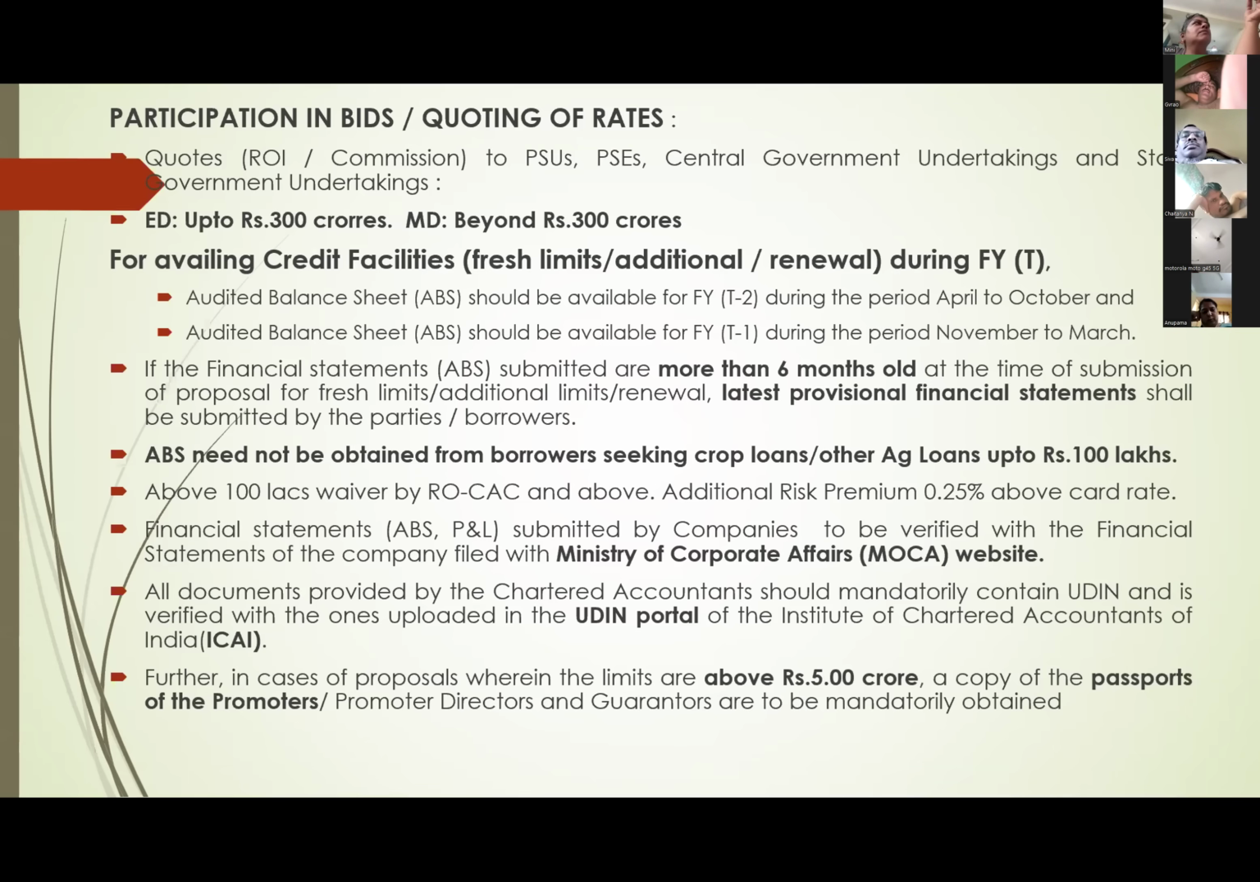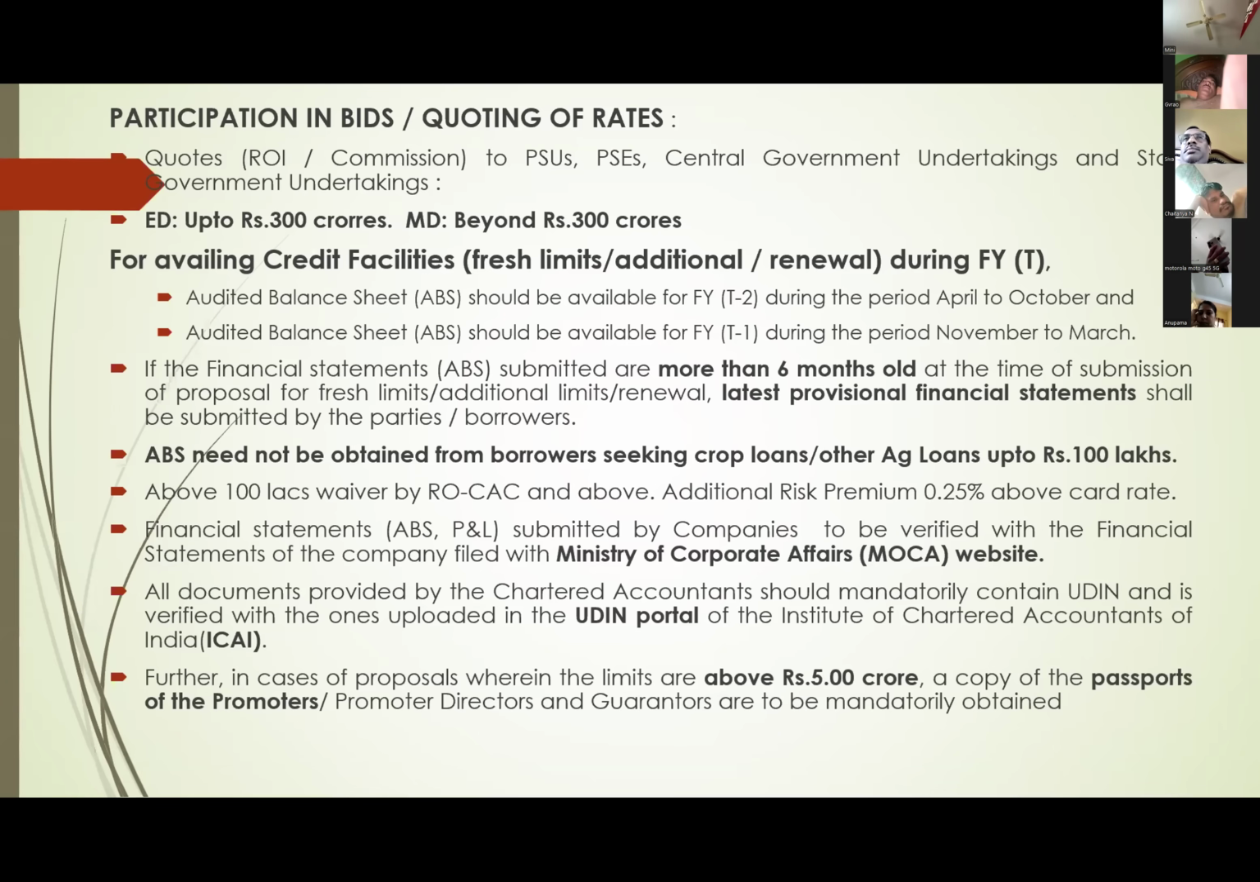Next, corporates will be submitting balance sheets to us. That is the financial statement: audited balance sheet, profit and loss account. Companies will submit periodically. We have to verify this balance sheet through the Ministry of Corporate Affairs website. All these balance sheets they have to compulsorily submit to MCA. It will be available on the MCA website. We have to verify whether the balance sheet submitted to us and the balance sheet on the MCA website are the same, or whether any changes are there.